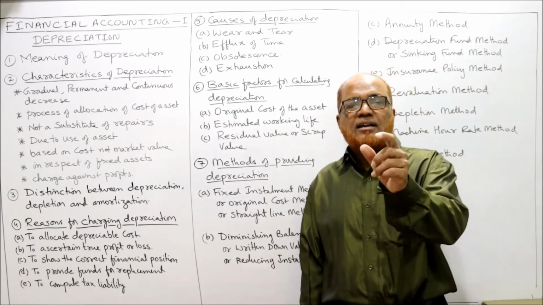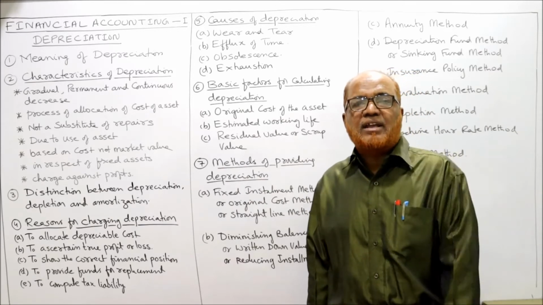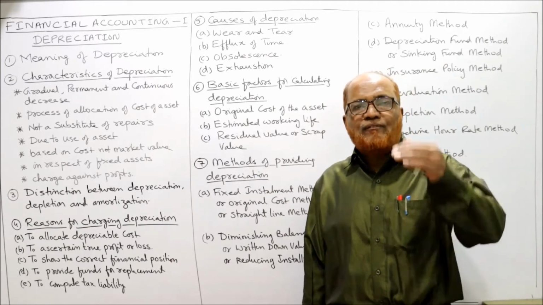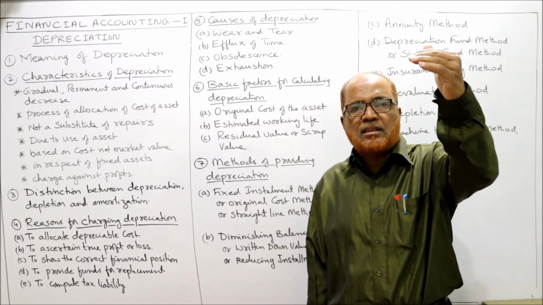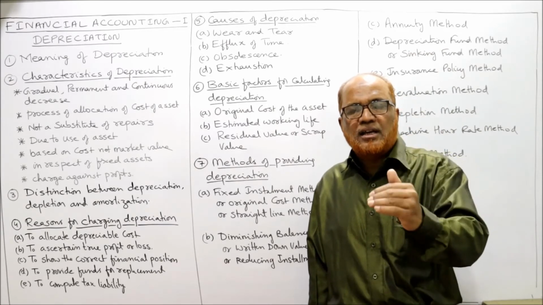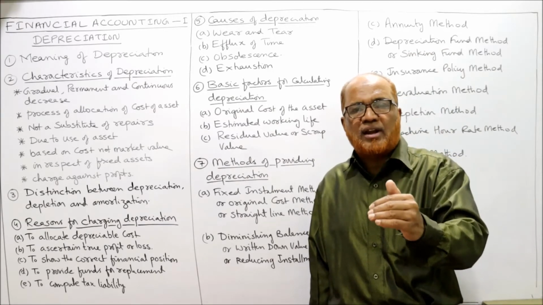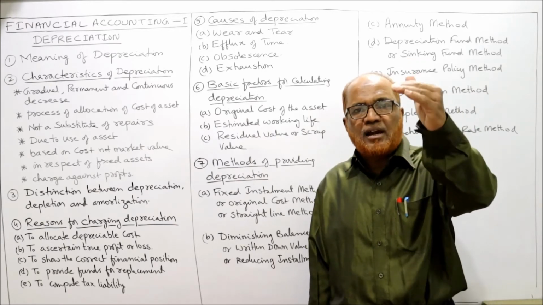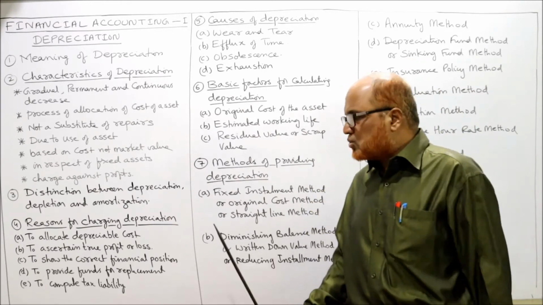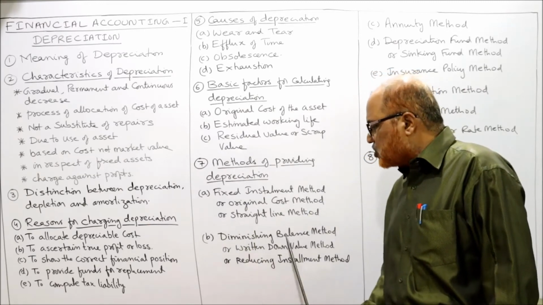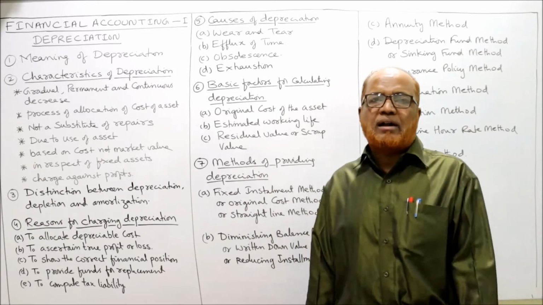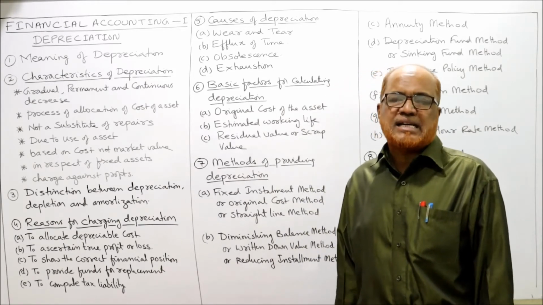In third year, 10% of 81,000, 8,100. So first year depreciation 10,000, second year depreciation 9,000, third year depreciation 8,100. So every year depreciation is diminishing, decreasing. That's why its name is given as diminishing balance method. Now this method will have its own advantages and disadvantages, merits and demerits.